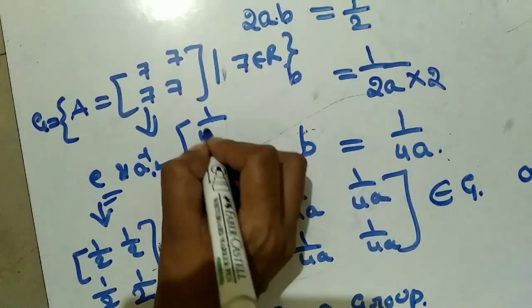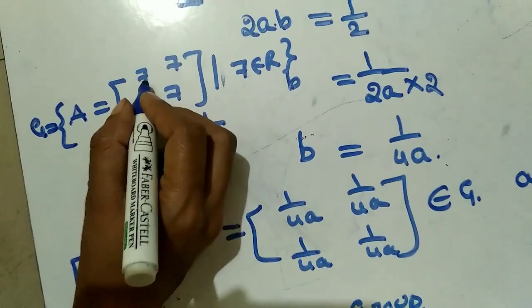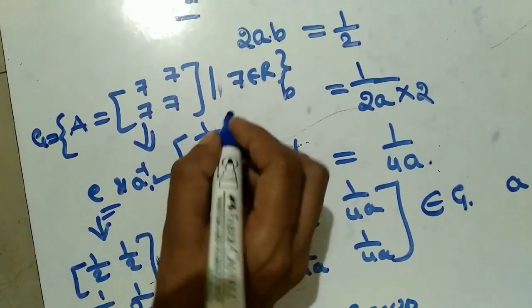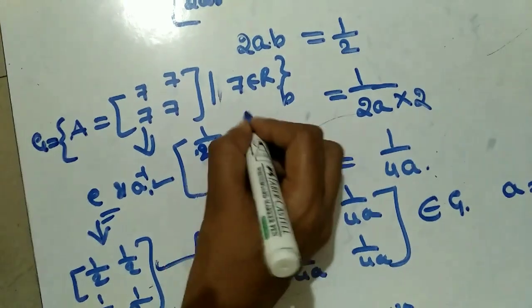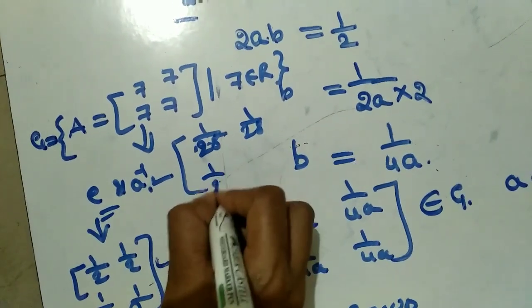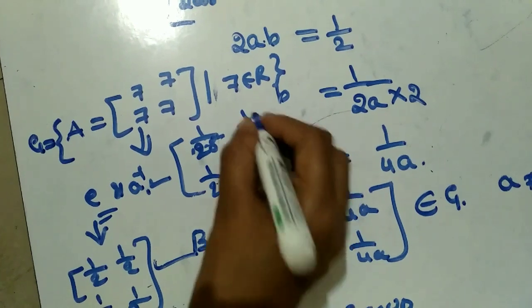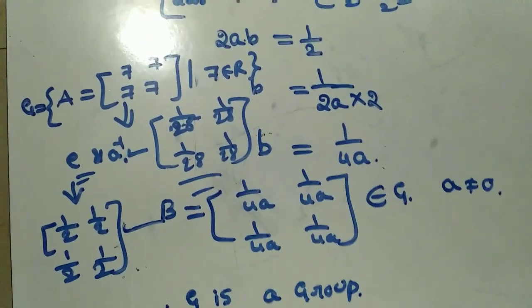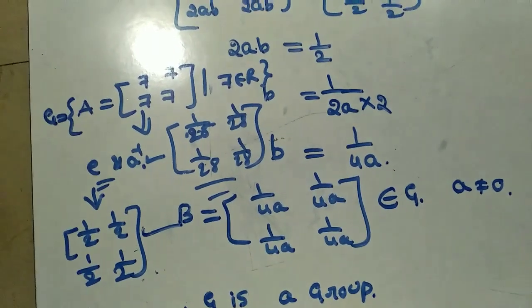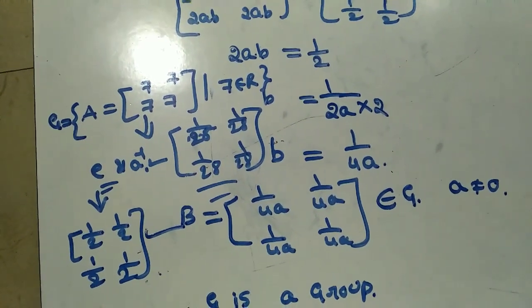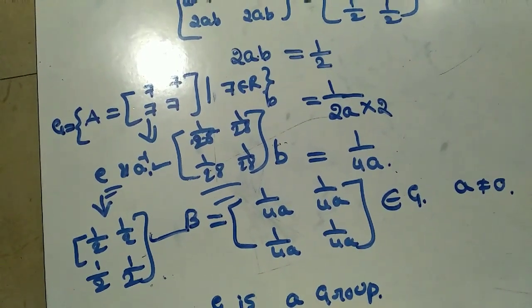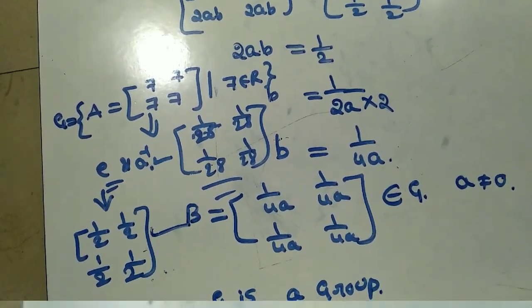Now what is in the place of A? It is nothing but 7. It means 7 times 4 is 28. So it means 1/28, 1/28, 1/28 and 1/28. This is your inverse. So keep remembering these things, it will help you. Sometimes if they ask questions like these in your exam, then you can save your time.